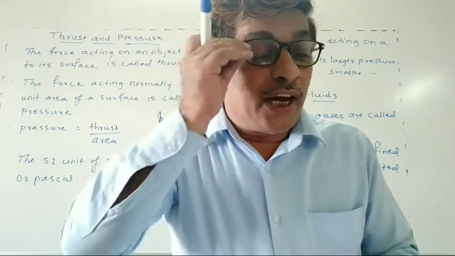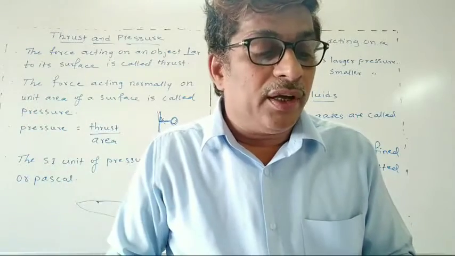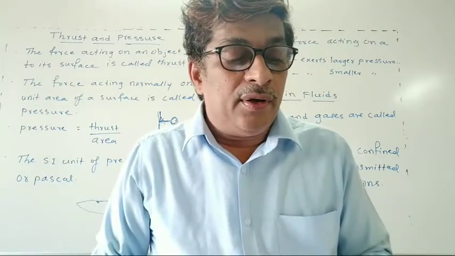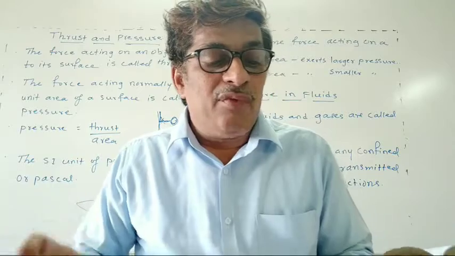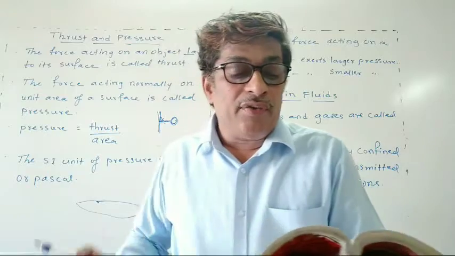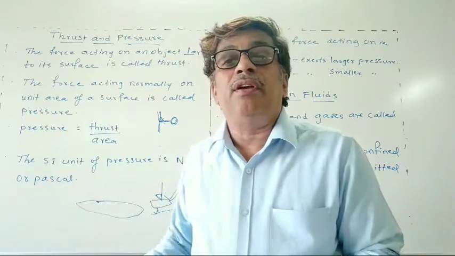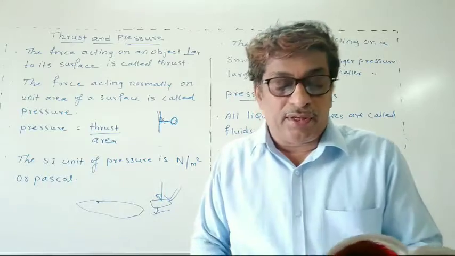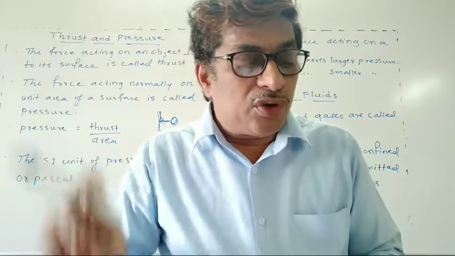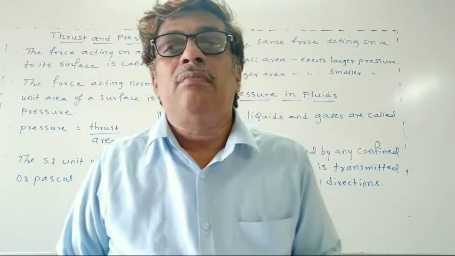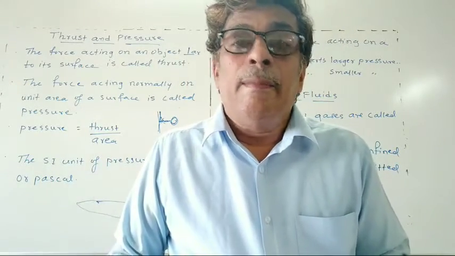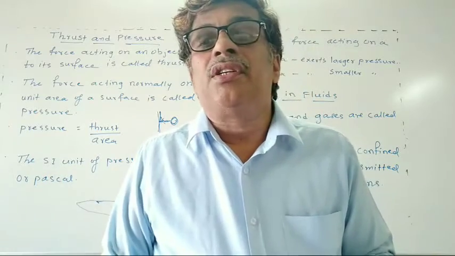When you stand on loose sand, the force, that is the weight of your body, acts on an area equal to the area of your feet. When you lie down, the same force acts on an area equal to the contact of your whole body, which is larger than the area of your feet. So in the above cases, the thrust is the same. The force applied is the same, but the effects are different. Therefore, the effect of the thrust depends on the area on which it acts.